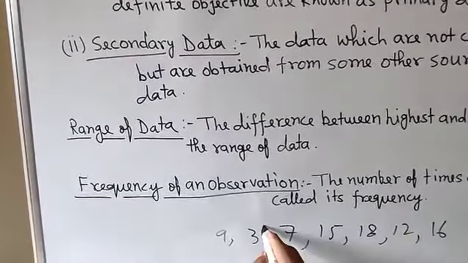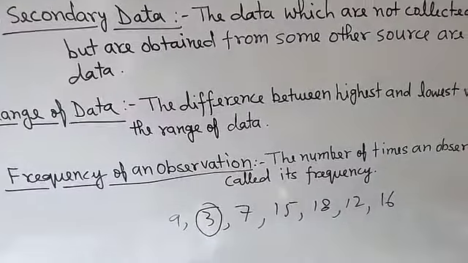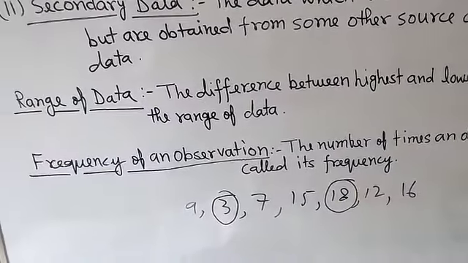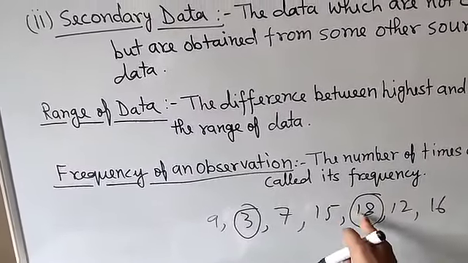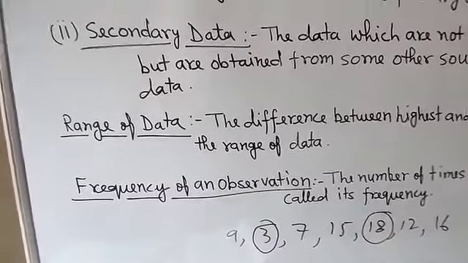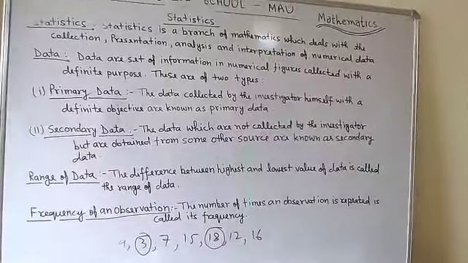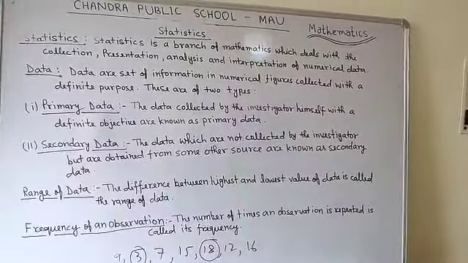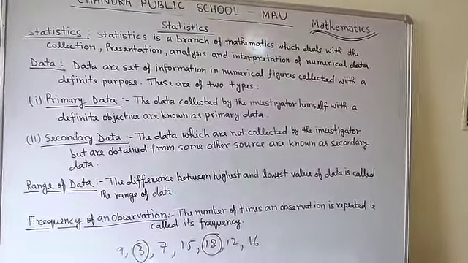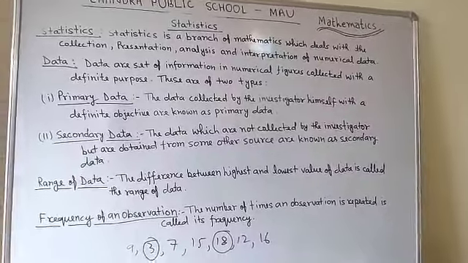The lowest value here is 3, and the highest value is 18. So the range of the data will be 18 minus 3, that is 15. Whatever data you have, the range will be the difference of the highest and lowest values.